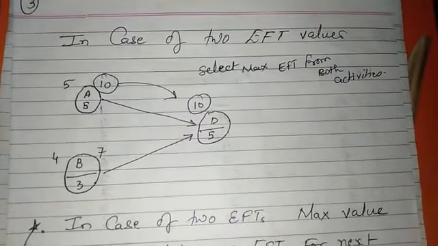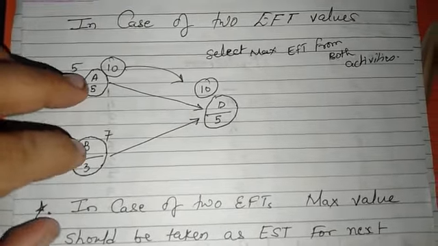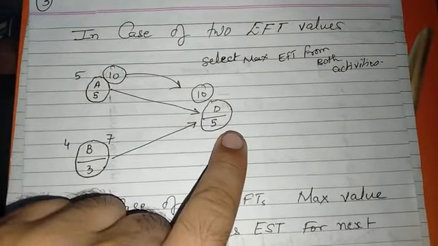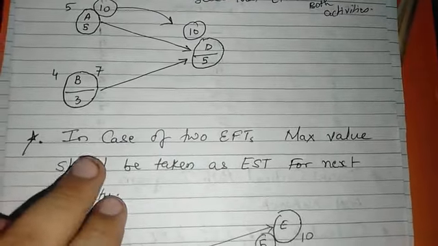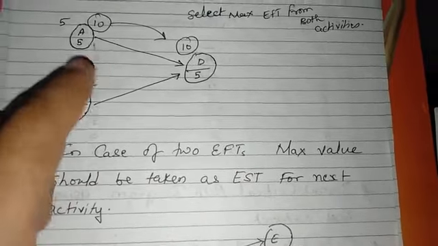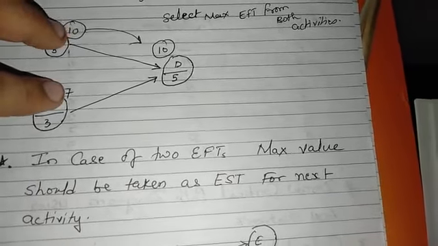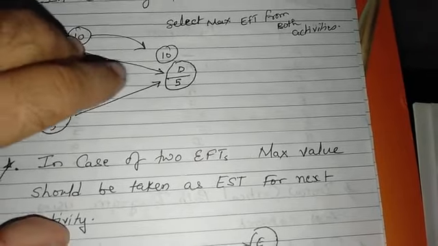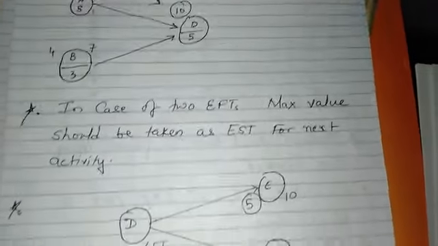Suppose there is a merging of two activities. If two activities are merged into one activity and we have to do a forward pass, you have to remember that in the case of two early finishing times, you have to consider the maximum time. See here, both early finishing times are there. You have to consider the maximum time and that becomes the starting time for the next activity.